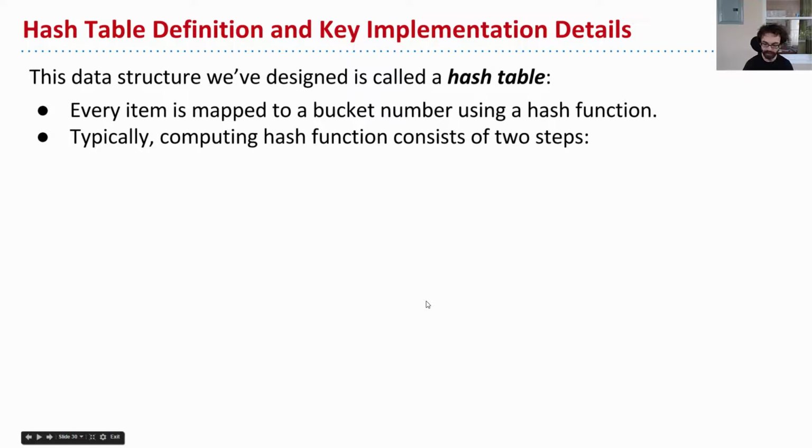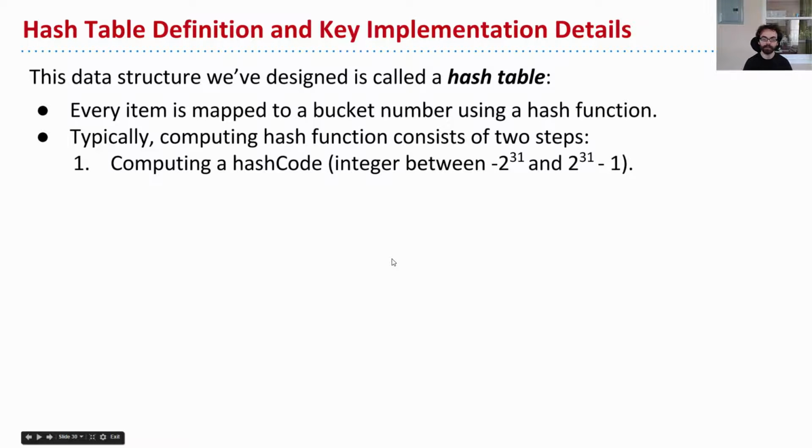What it does is it takes an object, like a phone or whatever, or a pen, or me, and it comes up with a number that represents me. In a two-step process, first we compute a hash code, which every Java object has to be able to do, which is some integer. And then we take that hash code and we turn it into a bucket number by computing the hash code modulo m, taking into account that funny issue we just had with -1. So negative numbers, you have to do something a little different.